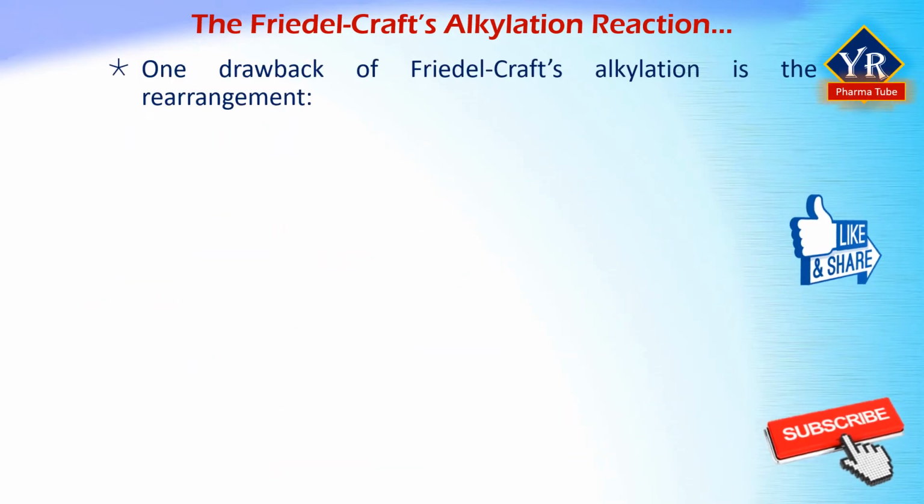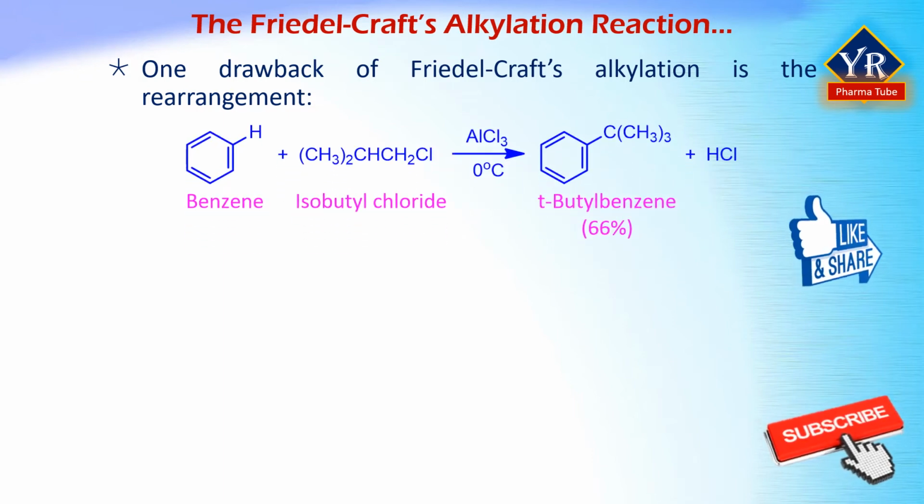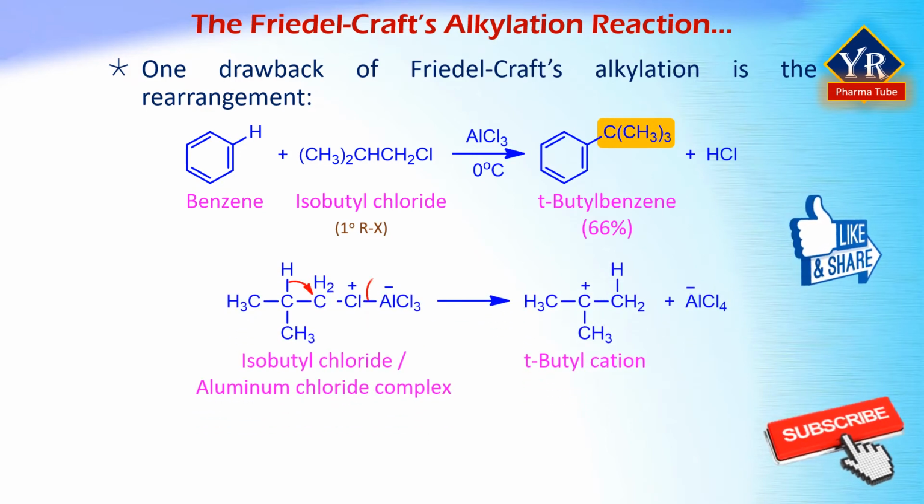One drawback to Friedel-Crafts alkylation is that rearrangements can occur, especially when primary alkyl halides are used. For example, Friedel-Crafts alkylation of benzene with isobutyl chloride, which is a primary alkyl halide, yields only tertiary butyl benzene. Here, the electrophile is a tertiary butyl cation formed by a halide migration that accompanies ionization of the carbon-chlorine bond.